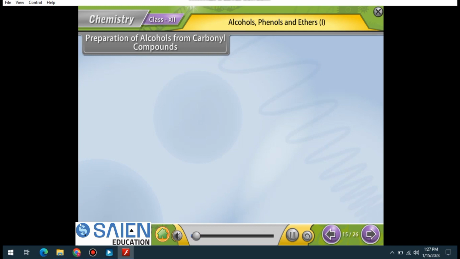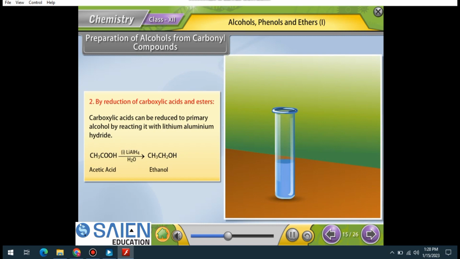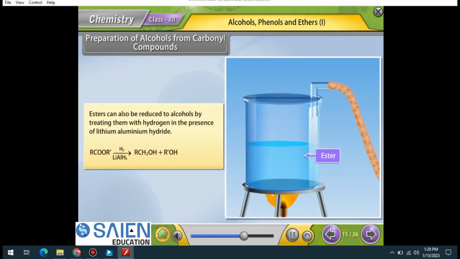Preparation of alcohol from carbonyl compounds by reduction of carboxylic acids and esters. Carboxylic acids can be reduced to primary alcohol by reacting them with lithium aluminium hydride. Acetic acid reacts with lithium aluminium hydride, followed by water, which forms ethanol. Esters can also be reduced to alcohols by treating them with hydrogen in the presence of lithium aluminium hydride.